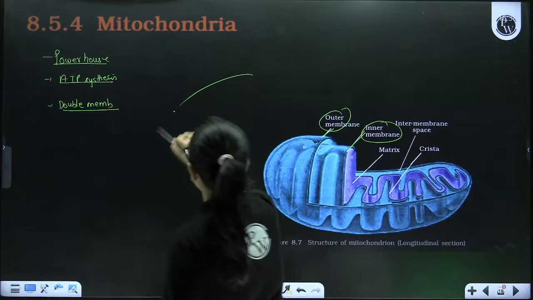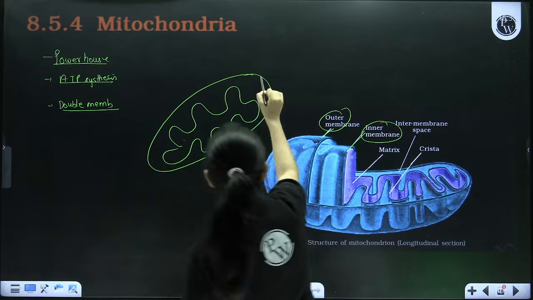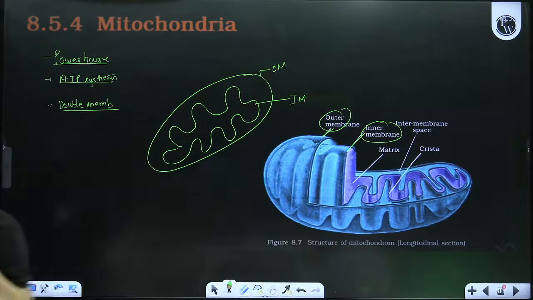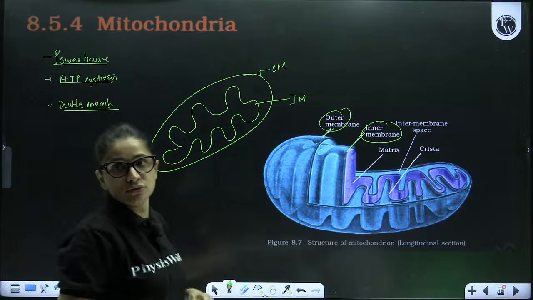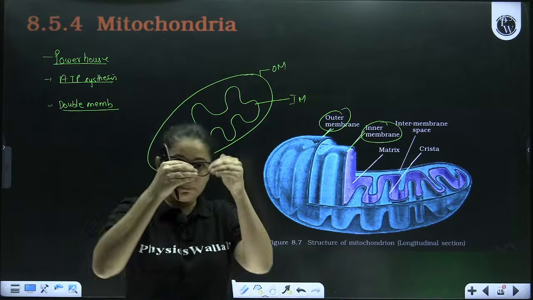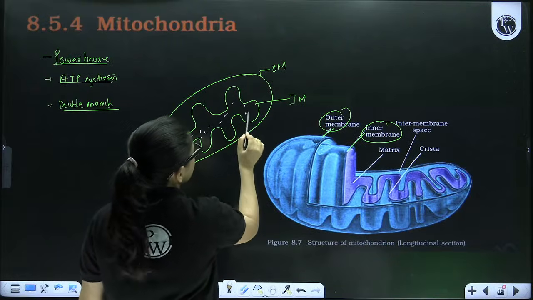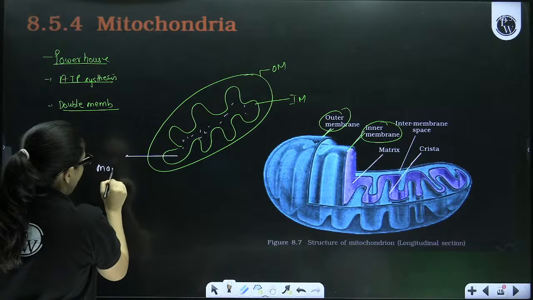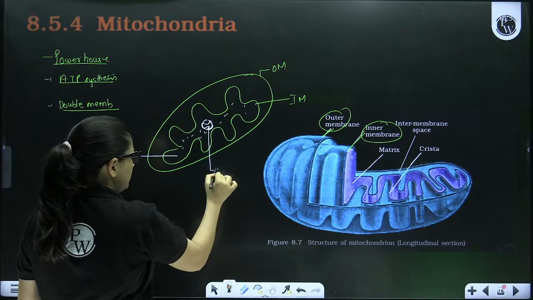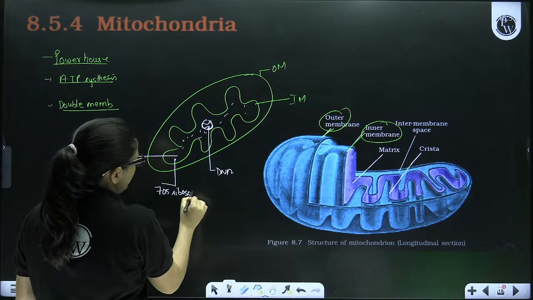Okay, here I'll draw my own diagram also, just to make things even more clearer. So you see, this is my outer membrane, and inner membrane, if you make out, it is not smooth, rather it is present in the form of finger-like projections. So this inner membrane and the finger-like projections can also be called as cristae. Correct? Now space inside the cristae, space which is enclosed inside this inner membrane, this is called as matrix, in which you see double-stranded circular DNA and 70S type of ribosome. Now you can make out one point,